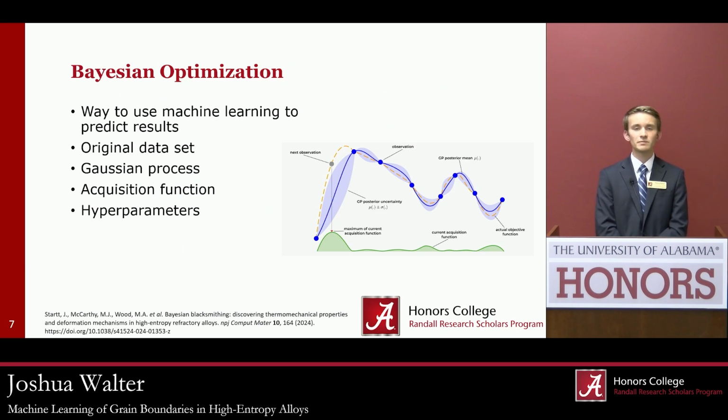So now, what is Bayesian optimization? Bayesian optimization is a way to use machine learning to predict results. How it works is you have your original data set, and from that original data set, a probability curve will be generated. In our case, we are using a Gaussian process. Then we use an acquisition function, in our case Thompson sampling, to pick exactly which points to test from that Gaussian process.